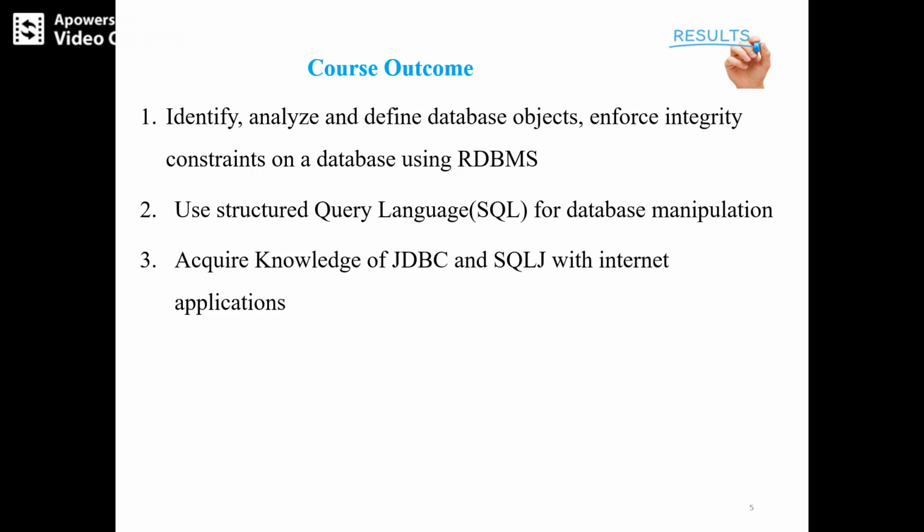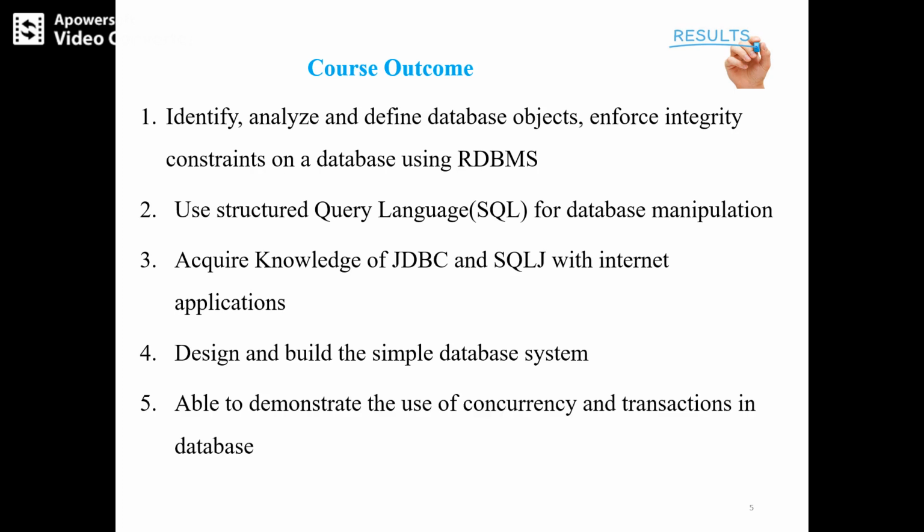The third outcome is acquiring the knowledge of JDBC and SQLJ with internet applications. And the fourth outcome is to design and build simple database systems like library management, student database management, employee database management, etc.